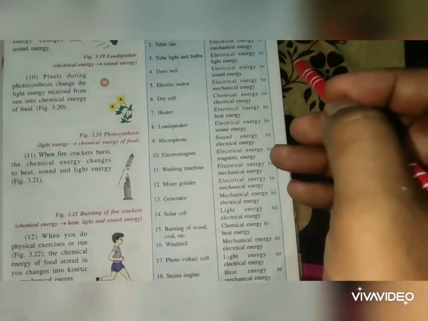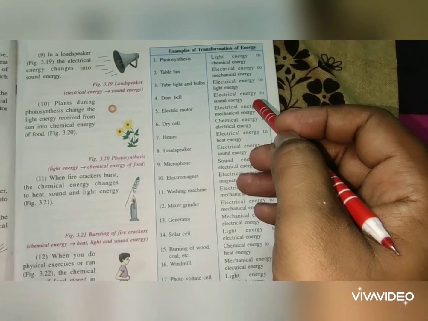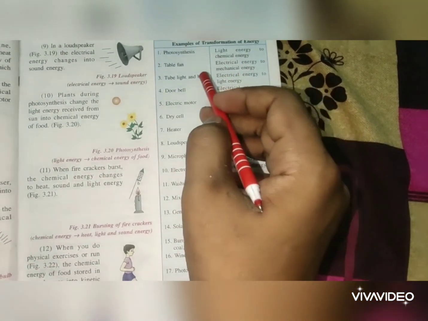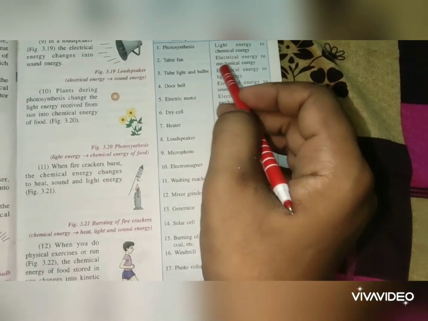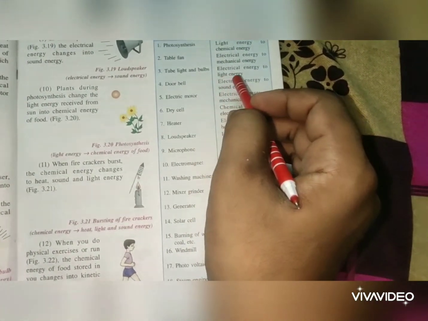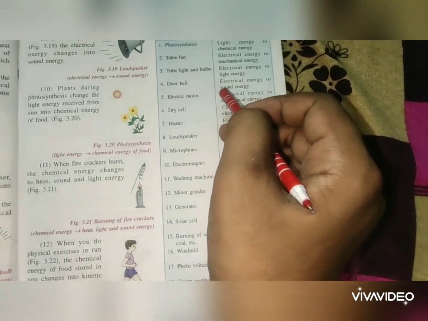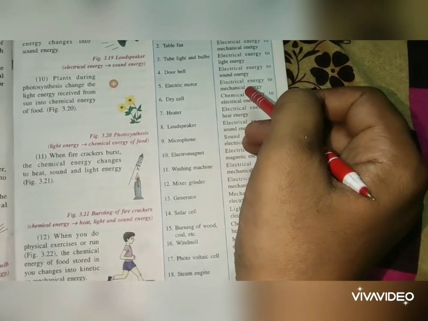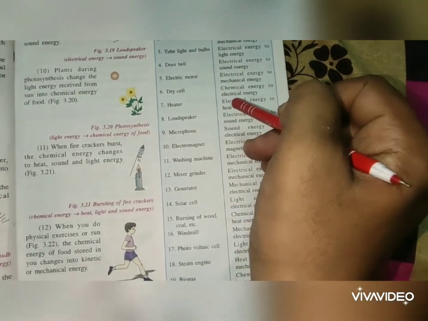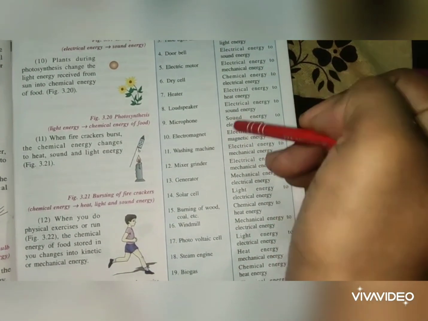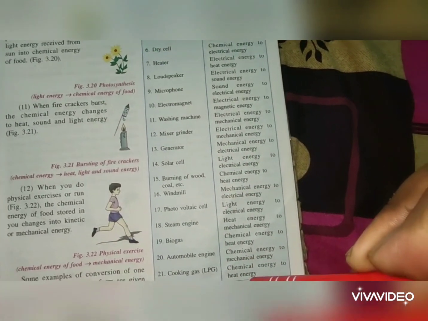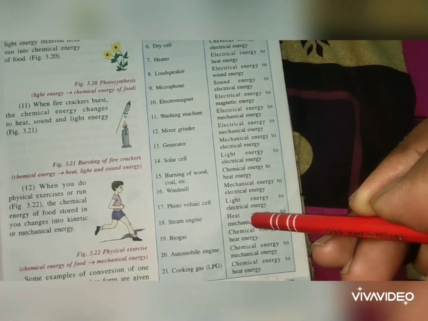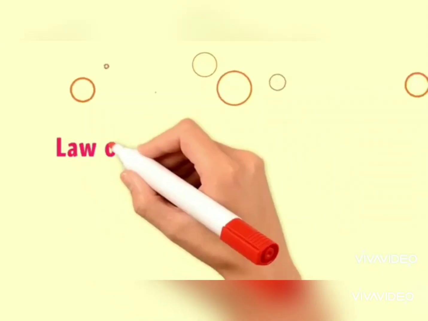Over here you can see a few more examples that are being given to you in the table. Photosynthesis, light energy to chemical; table fan, electrical to mechanical; tube light and bulb, electrical to light; doorbell, electrical to sound; electric motor, electrical energy to mechanical; dry cell, chemical to electrical energy; and likewise all the examples show you how the transformation of energy takes place from one form to another.